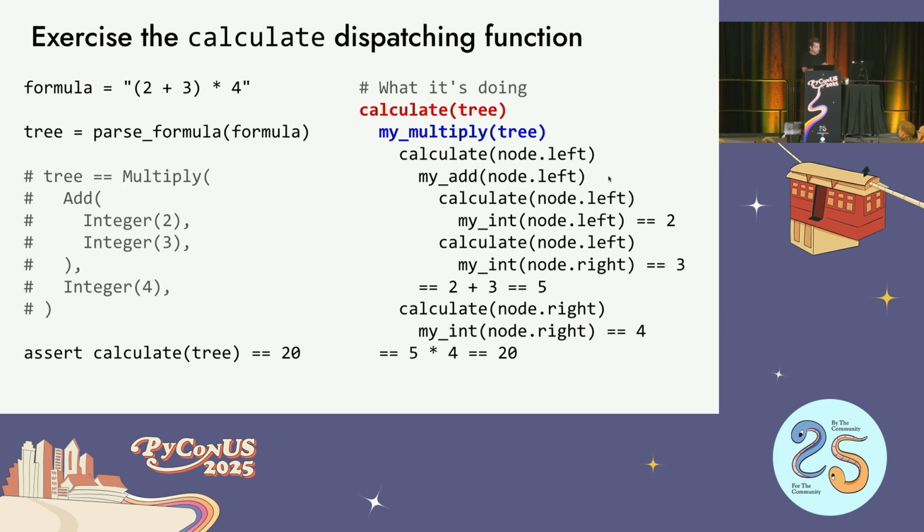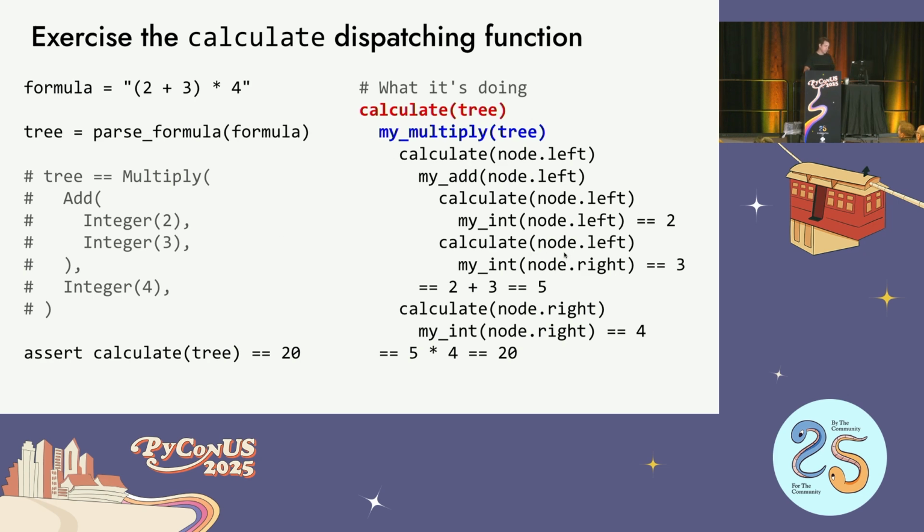So let's see what that looks like in practice. Again, I have a parse tree on the left, parsing the formula. This is what the tree object looks like. These are just plain old Python objects. No mystery here. If I call calculate, I get out 20, which is good. So 2 plus 3 is 5 times 4 is 20, I think so. Yeah. And then what's happening is, under the covers, calculate is dispatching. So when you call calculate with a tree, it looks at the object and it's like, oh, that's a multiply. Okay, I'm going to call my multiply with a tree. And then my multiply is going to call calculate on the left. And then it's going to look at the node and it's going to be like, okay, the left side, that's an add. Okay, I'm going to call my add. And then my add calls calculate on its left side. And it's like, that's an integer. And then it's just the value, it returns it.